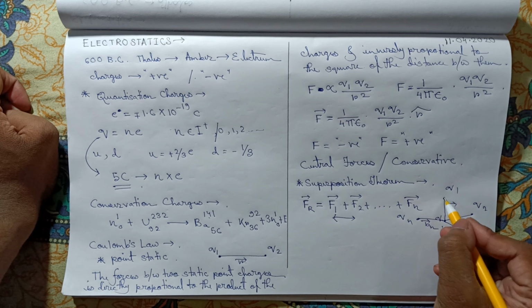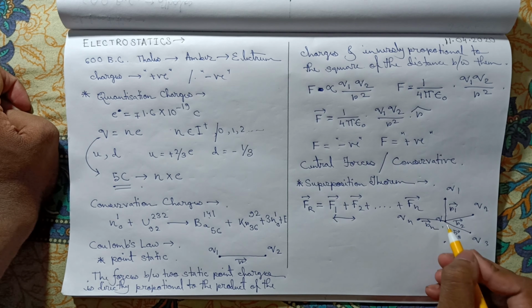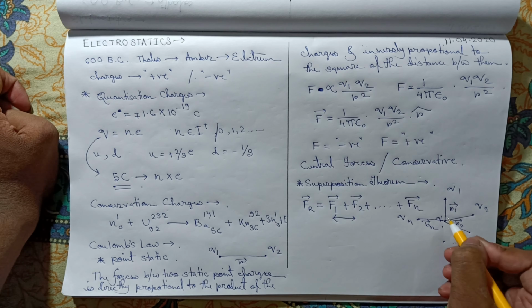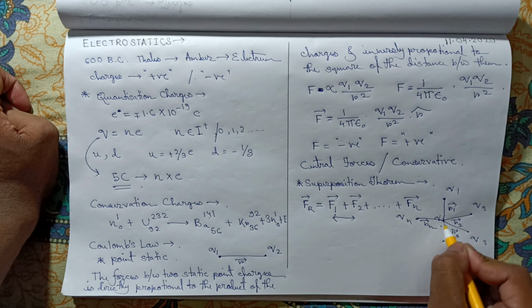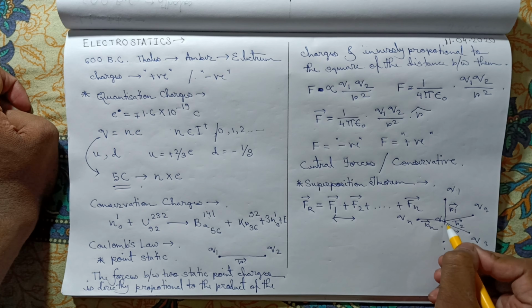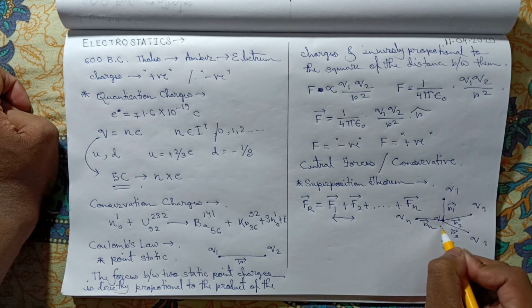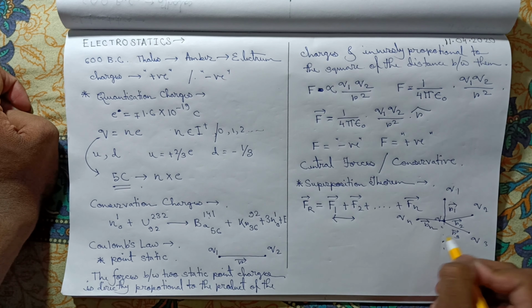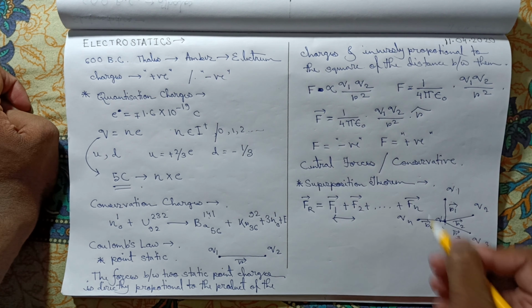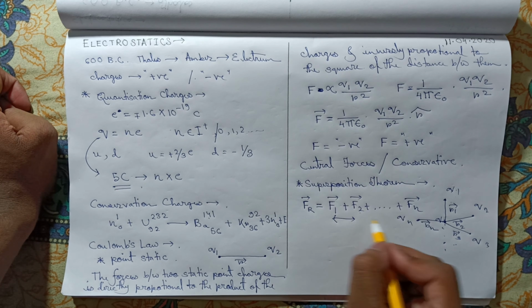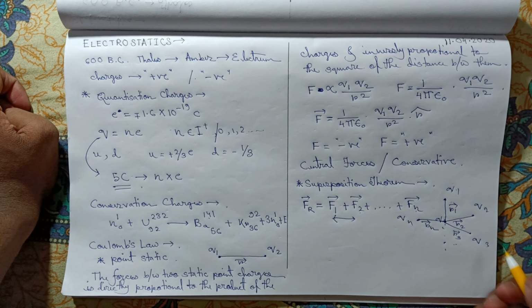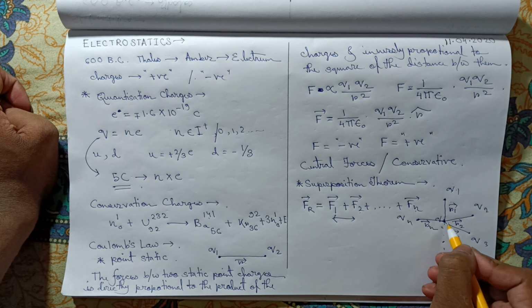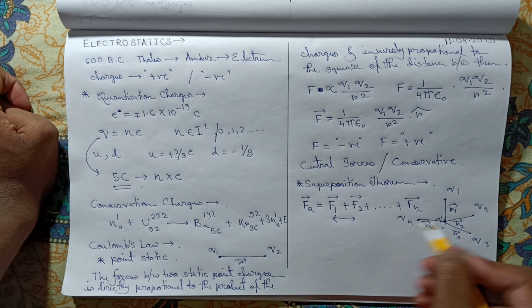You can see that if Q1 is here and Q is here, suppose they are repulsive. Q will try to repel Q1 and Q1 will try to repel Q. That means Q must change its position. If this position changes, then R2, R3, Rn, all those values will change, so the force value will change. So Coulomb's law will not be applicable because this charge does not remain steady.